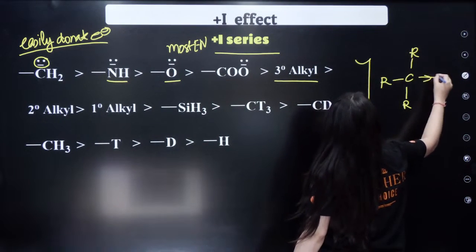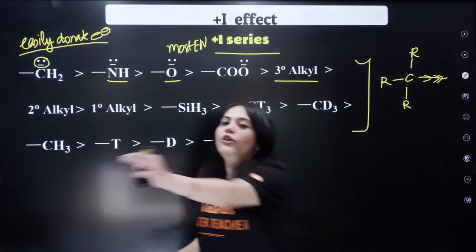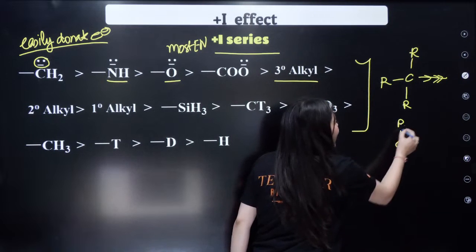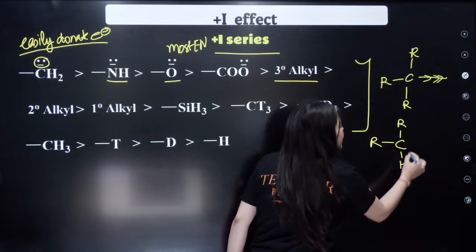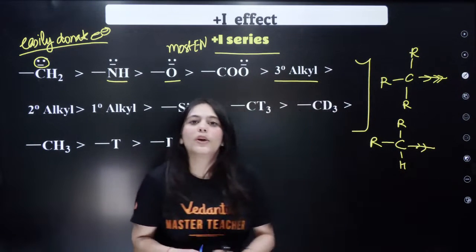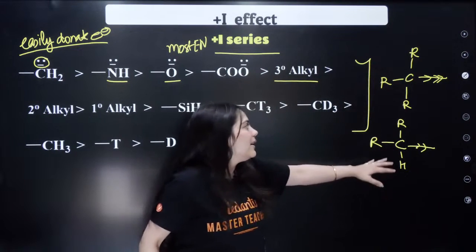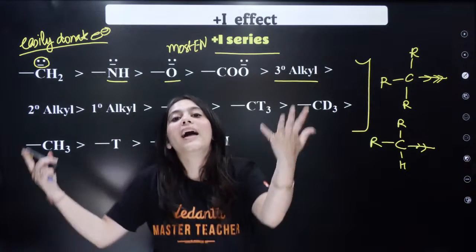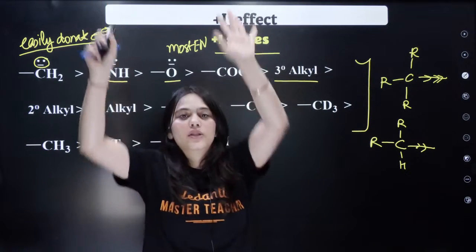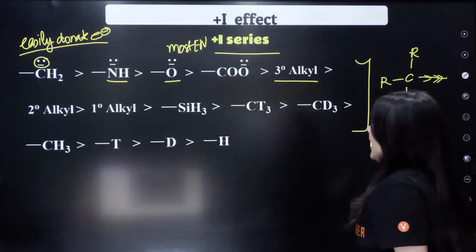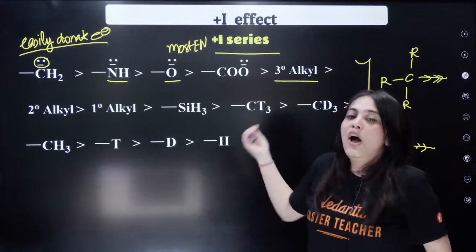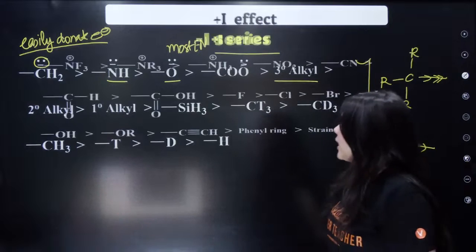Tertiary alkyls donate more electrons than your secondary alkyls. Secondary alkyls look like this, isn't it? Because tertiary has more R groups, the more the R groups, the more the electron donation capacity. Understand this thing? And this trend is very, very important. Take a screenshot of it, or I'll send the PDF. You can just check it from the PDF.